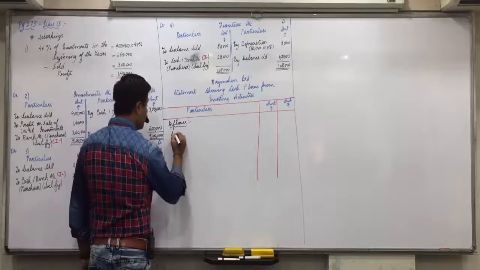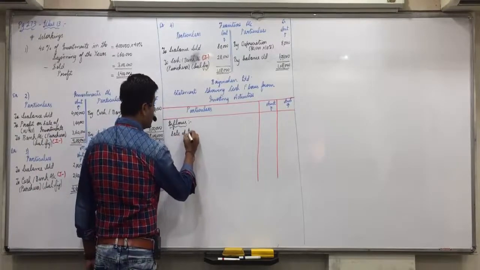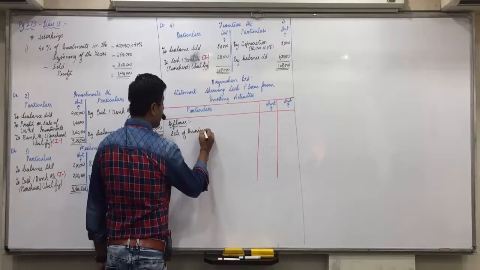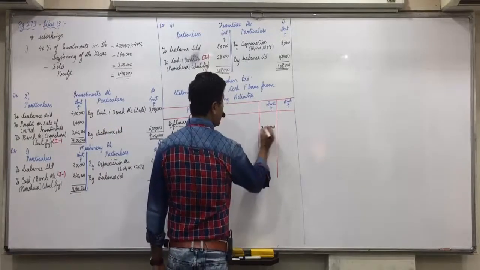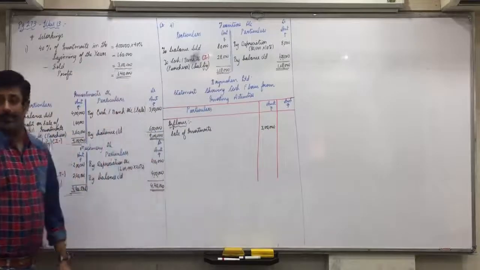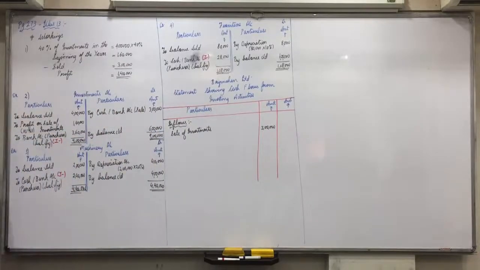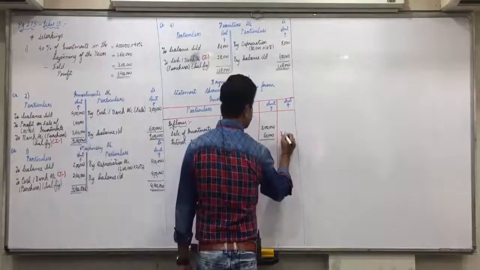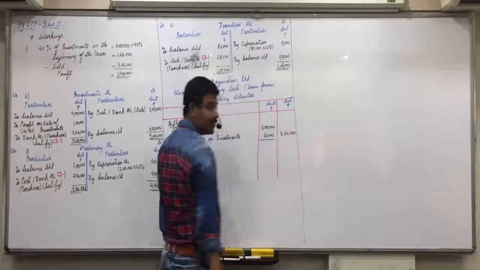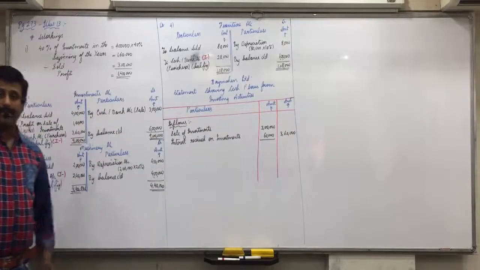So sale of investments 3 lakhs. Okay, and fourth adjustment, interest received is 60,000. So 3,60,000 are the total inflows. Is everyone clear with this?